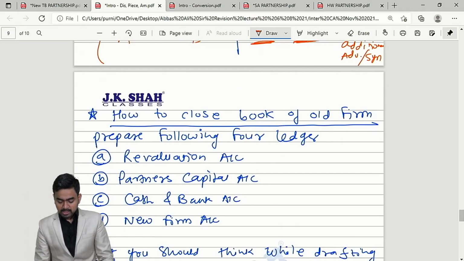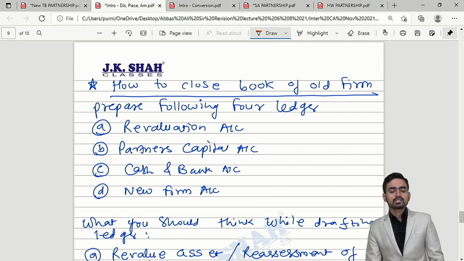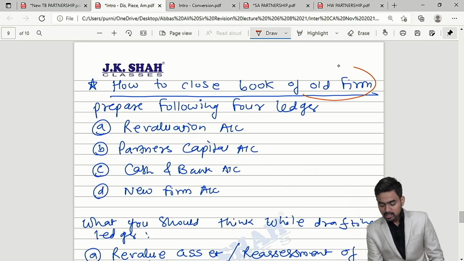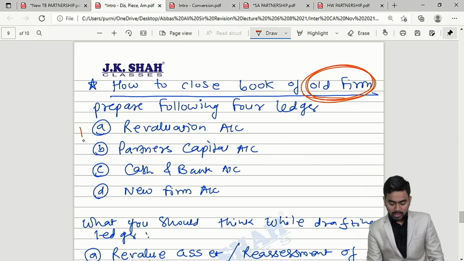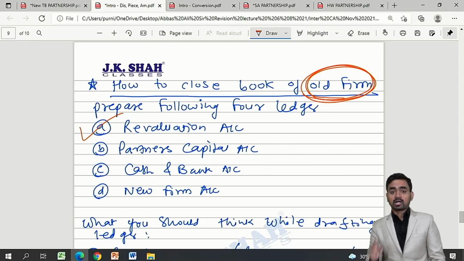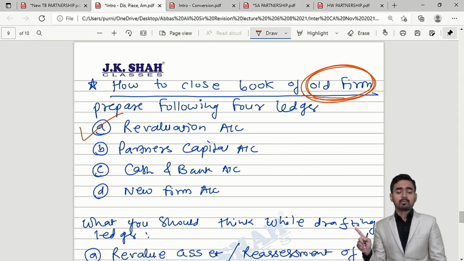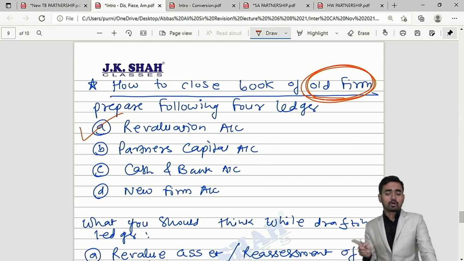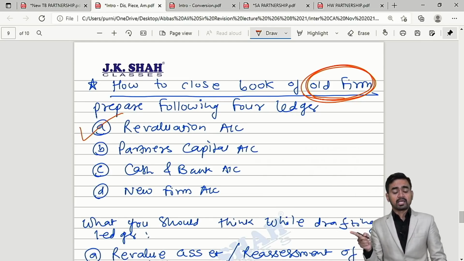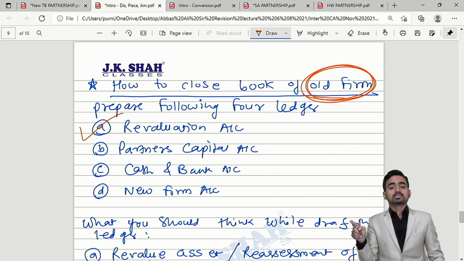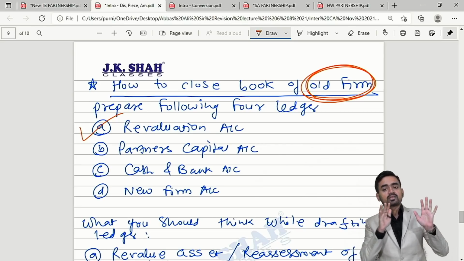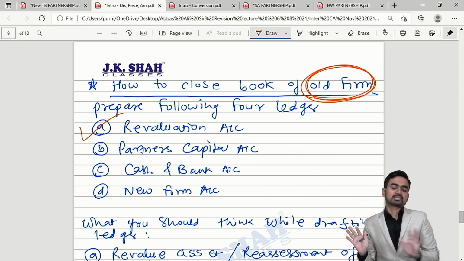Yes my dear students. Now sir, how to do the accounting? In the books of the old firm, 4 ledgers you have to open. Number 1, revaluation account. Realization will not come because our objective is not to sell assets in the market, but our objective is to continue the business with the same set of assets and liabilities, but after revaluation of assets and reassessment of liabilities.